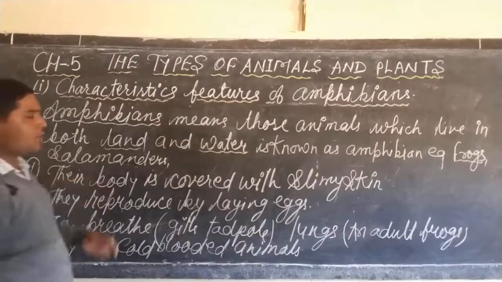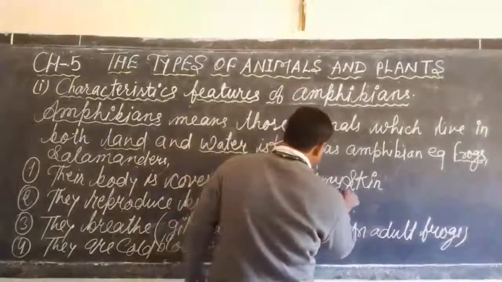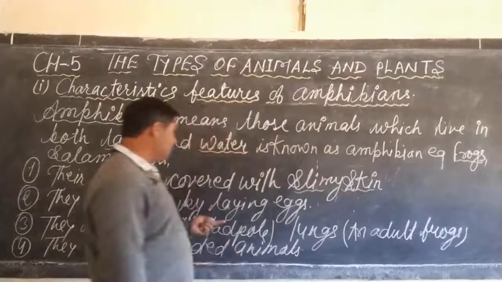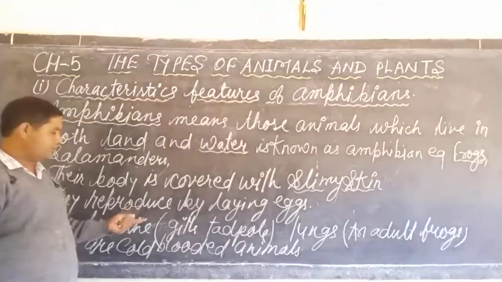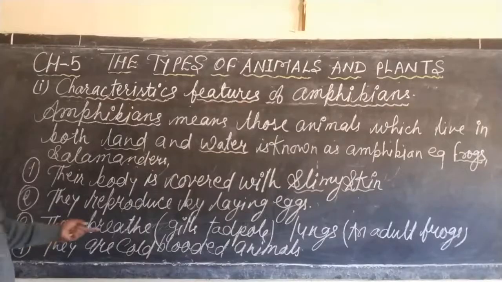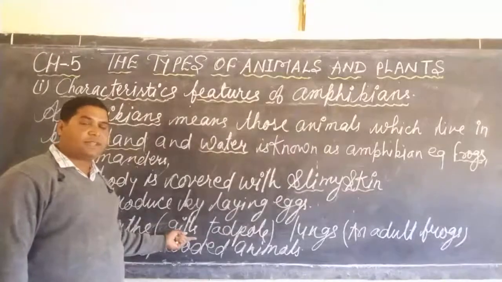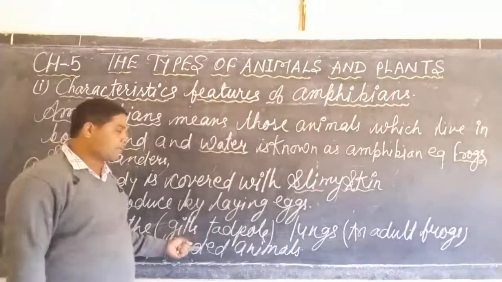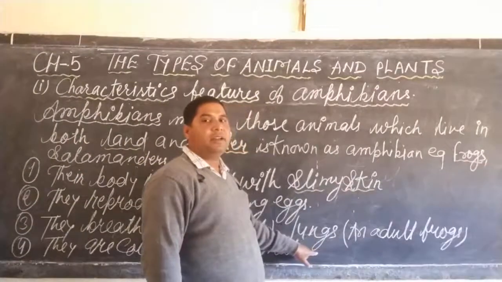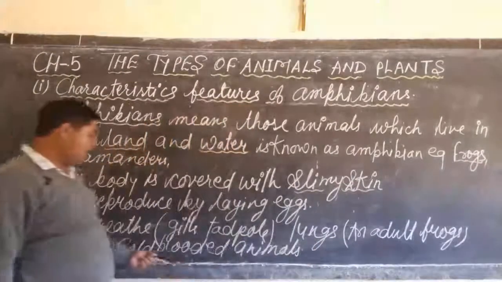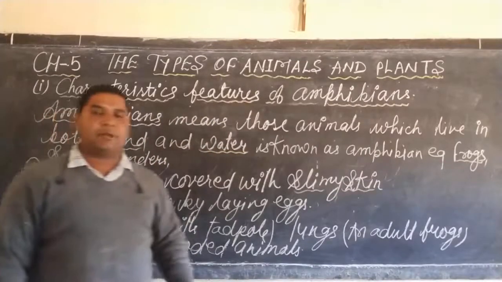Their body is covered with slimy skin, and they reproduce by laying eggs. They breathe by gills when they are in the tadpole stage, and an adult frog respires through its lungs, and they are also cold-blooded animals, dear student.